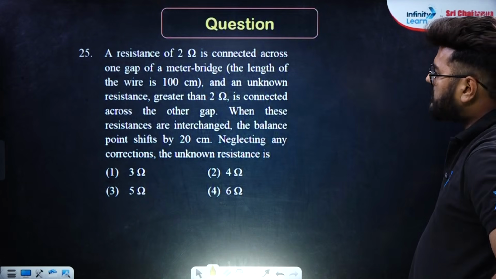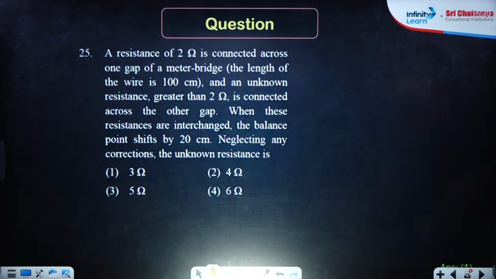The resistance of 2 ohm is connected across one gap of a meter bridge.